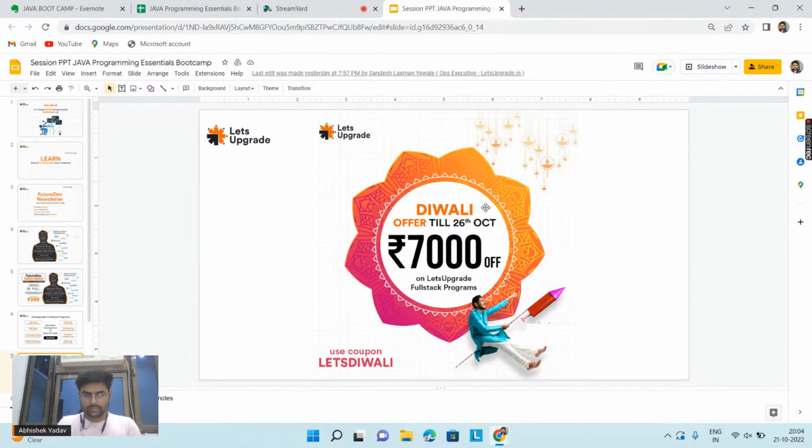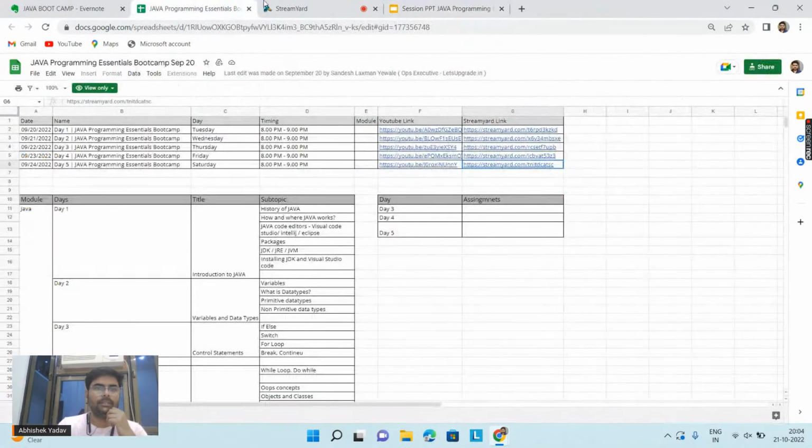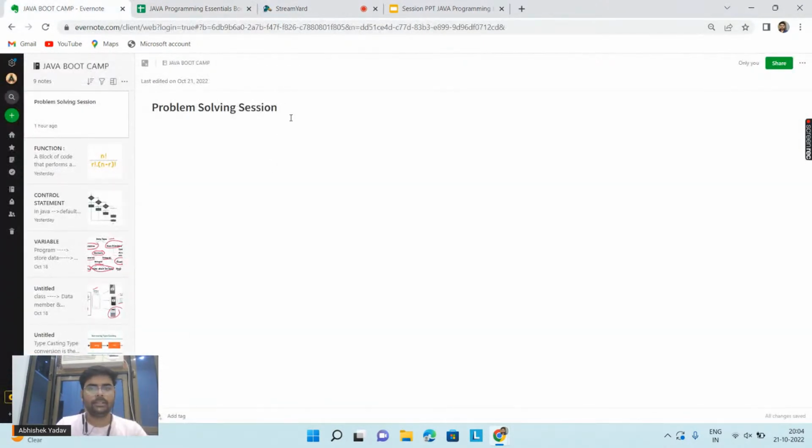So let's start our session now. Good evening all. So let's take our problem statements. Let me share my screen now. Here we will take a simple problem statement. First we will go to the brute force solution, and after that we will try to optimize the solution. We will see what is the role of observation and time complexity here. So let's start our session.